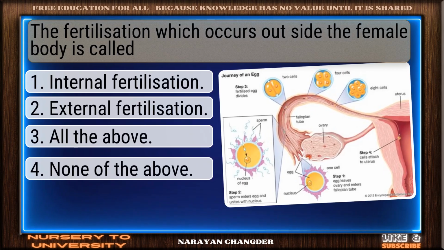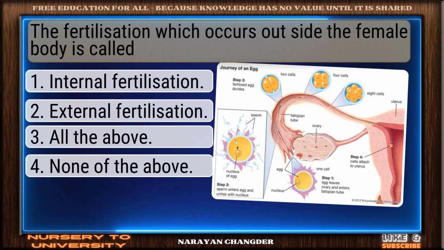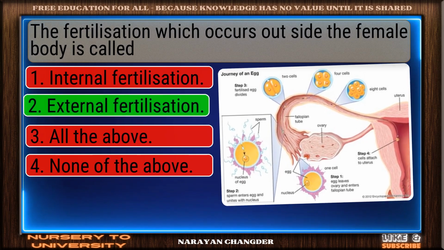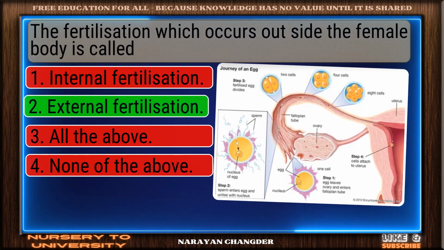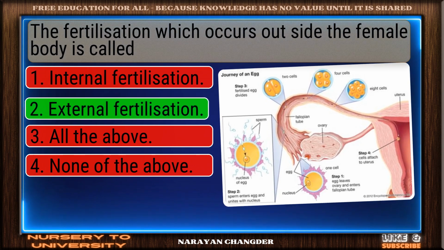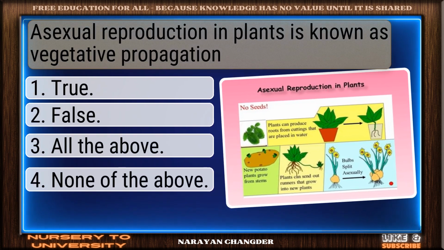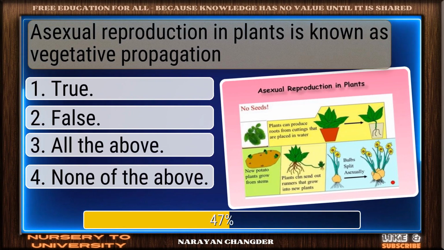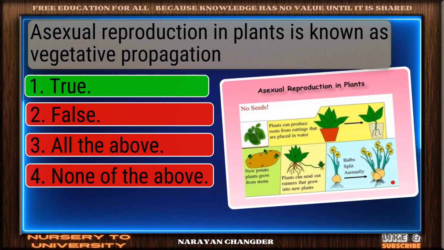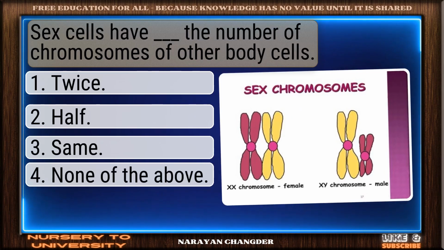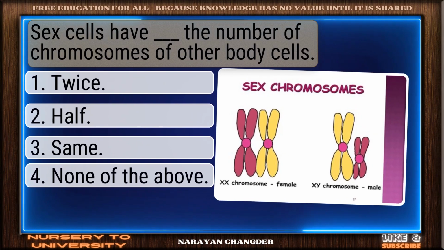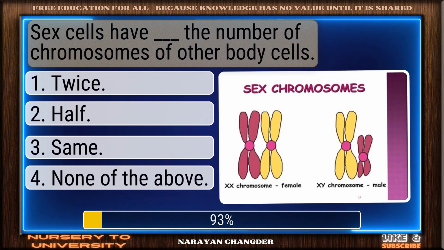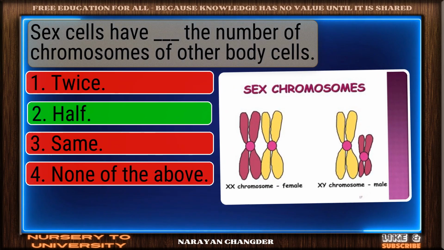The fertilization which occurs outside the female body is called ___. Correct. External fertilization is the right answer. Asexual reproduction in plants is known as vegetative propagation. Smart move. True is an accurate answer. Sex cells have ___ the number of chromosomes of other body cells. Excellent. Half is a brilliant choice.